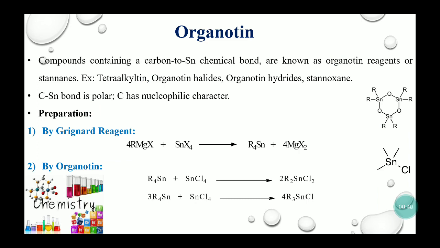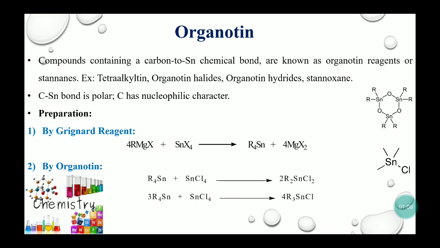Organotin compounds are those compounds which have the carbon to tin chemical bond. They are also known as stannanes or organotin reagents. The examples can include tetraalkyl tin, which can be denoted with R4Sn, and other examples are organotin halides, different organotin oxides or hydroxides, and so on.